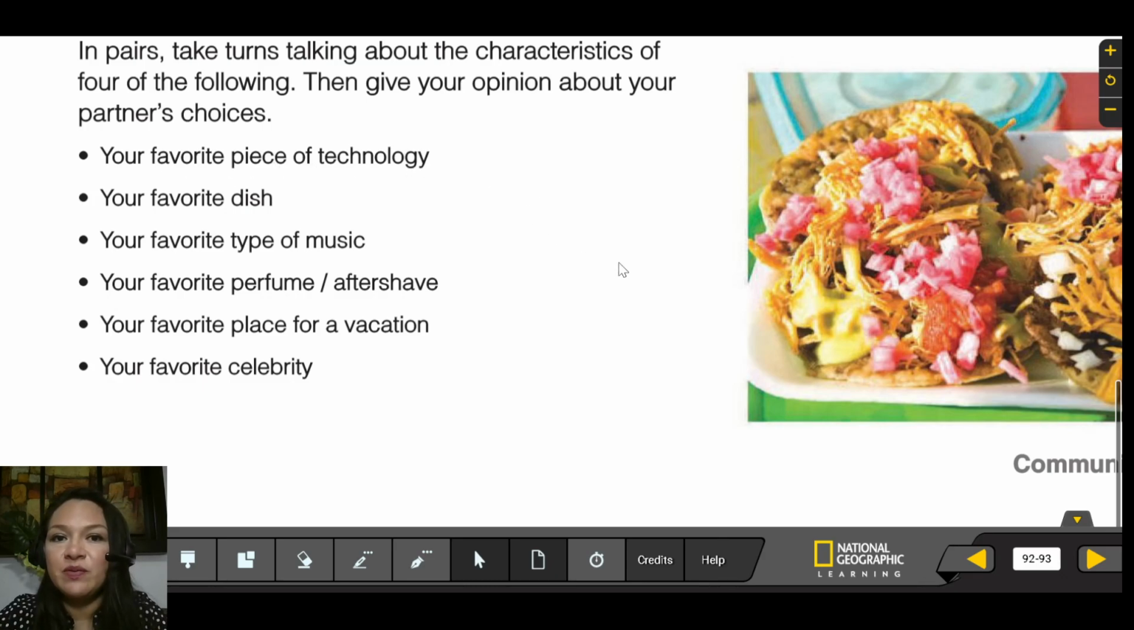My favorite piece of technology is my cell phone because it helps me communicate. Or my favorite dish is tacos because they taste delicious. Or my favorite music is pop music because it sounds great. Okay? So I'm going to give you some examples so that you can also do it.